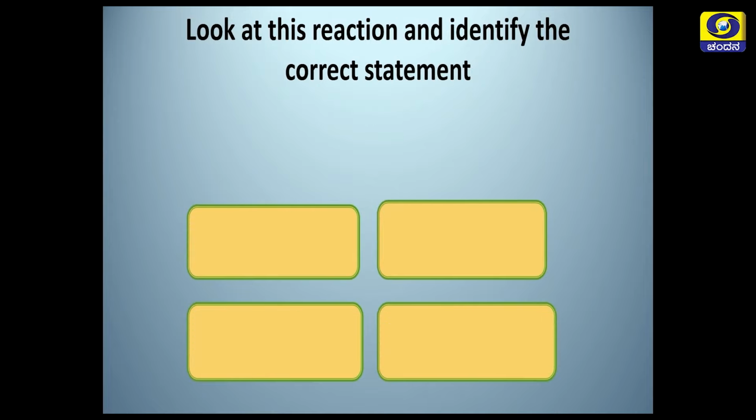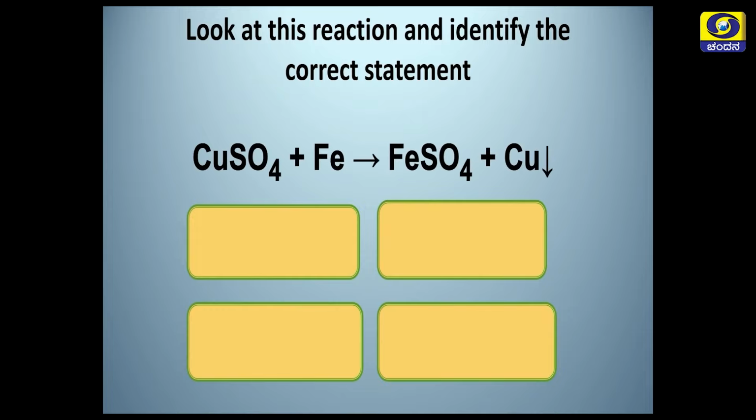And this is your another question. Look at this reaction and identify the correct statement. So, here comes your reaction. Copper sulphate is reacting with iron, which is giving rise to ferrous sulphate, and copper is released.